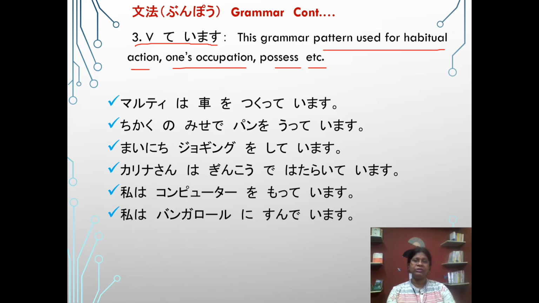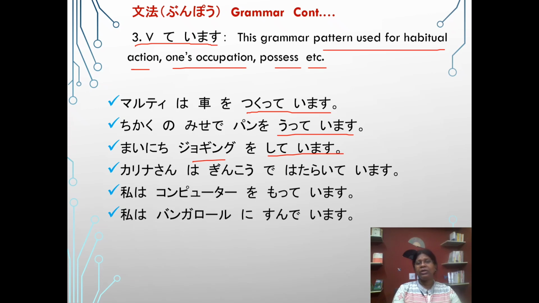Look at the sentence. Maruti wa kuruma o tsukutte imasu. Chikaku no mise de pan o utte imasu. Mainichi jogging o shite imasu. Jogging. So, habits.